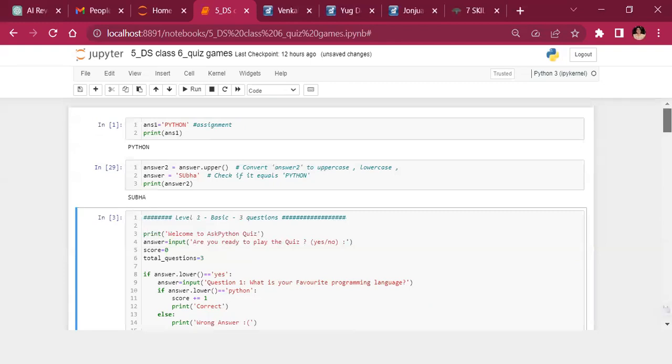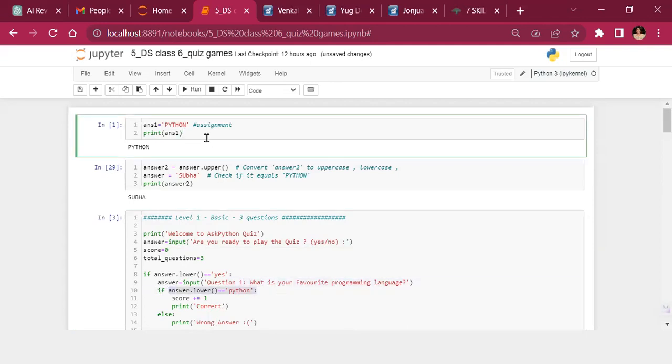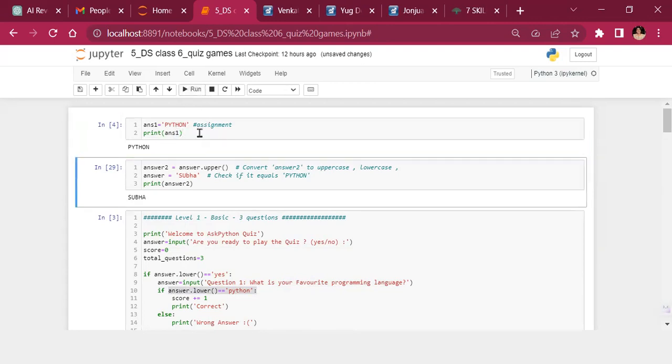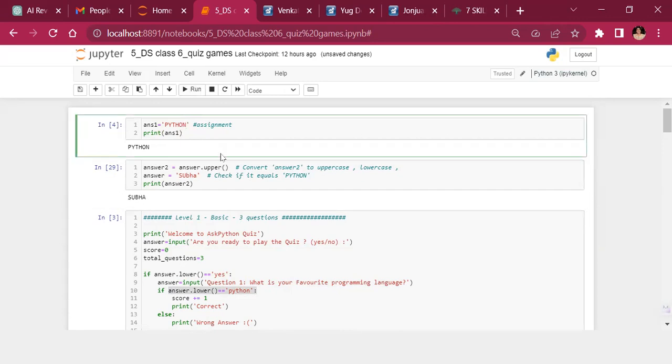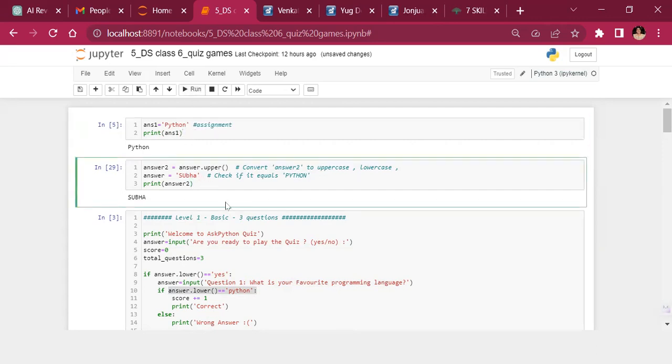Now your question could be, how do I know what this convert to lower does? And for this, I would want you to see these above codes. Suppose I say answer 1 is equal to Python and I say print answer 1, it will print it the way I write it, right? So if I write it as Python, it will print it out like that. If I write it in caps, it prints it out as caps. Mostly to standardize the inputs, at the back end, you write code to convert it to either uppercase or lowercase so that whatever the input person writes in whichever way, you get a standard outcome.